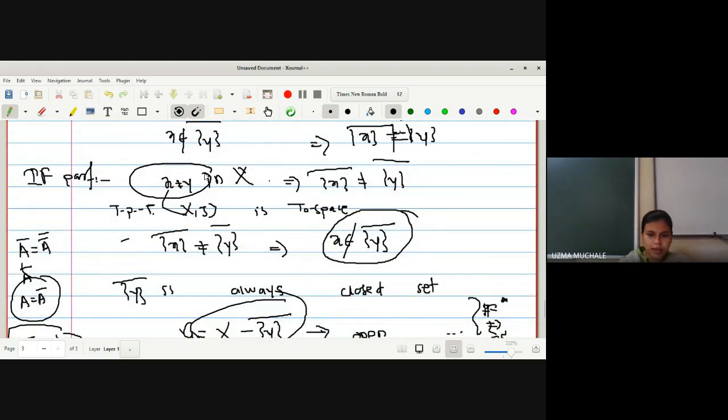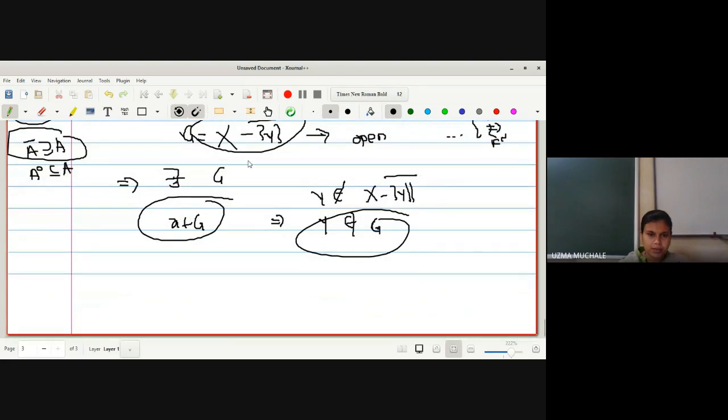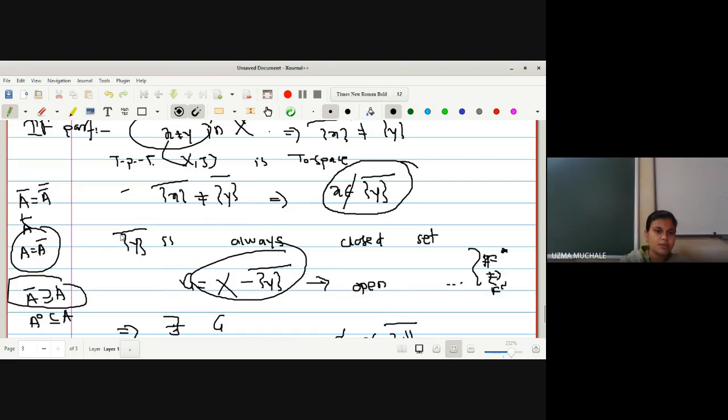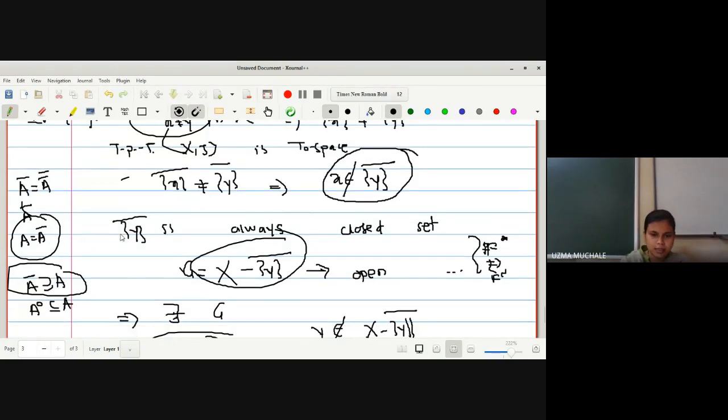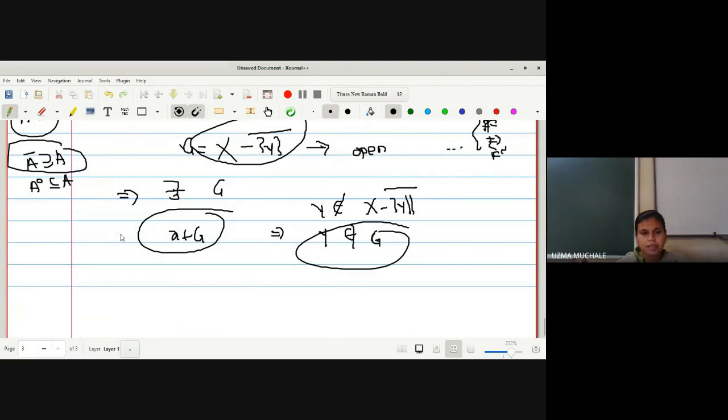From where we have started with x not equal to y in X, and we have arrived at the condition that X is a T naught space. बरोबर? सिंपली यूज क्या करना है आपको? सिंगलटन वाई बार इज अ क्लोज सेट, क्योंकि क्लोजर ऑलवेज क्लोज सेट होता है. सो क्लोजर इज अ क्लोज सेट, टेक इट्स कॉम्प्लीमेंट इज अ ओपन सेट. So if x is not a member of that set, it will be a member of its complement and hence the result. That means you got the open set which contains the element x and which does not contain y. Right? Have you understood this one?